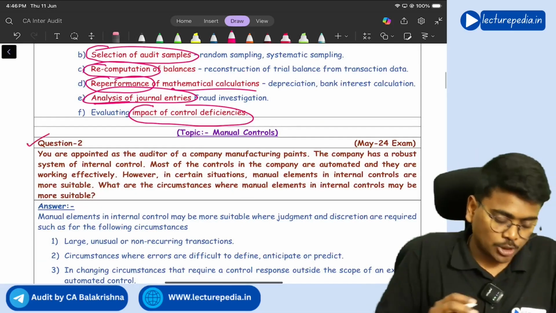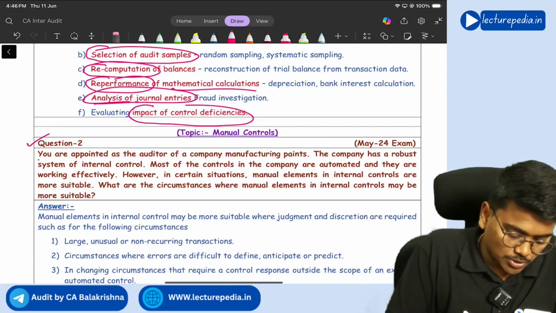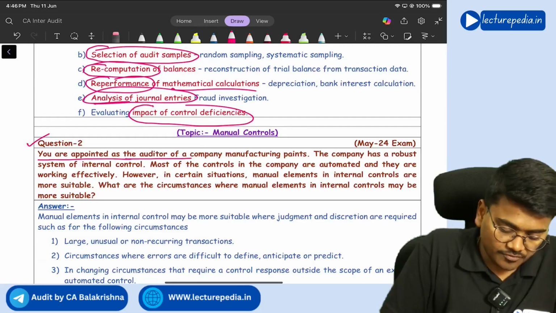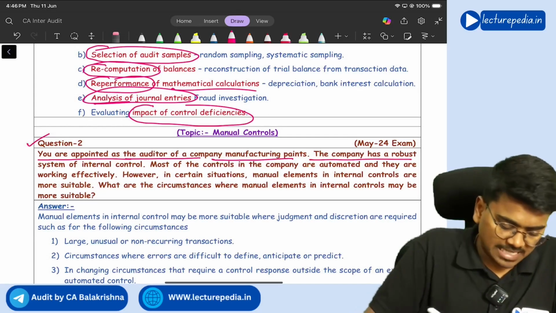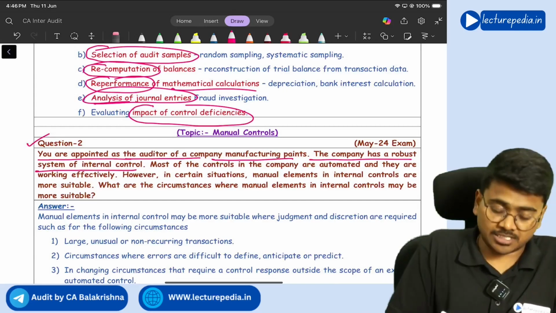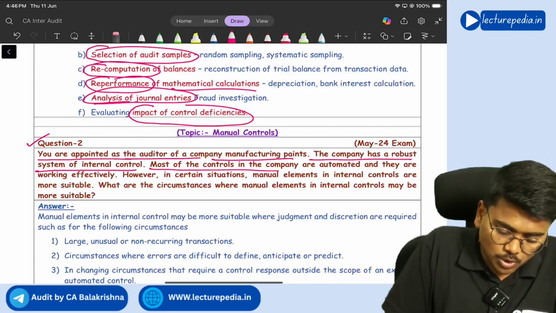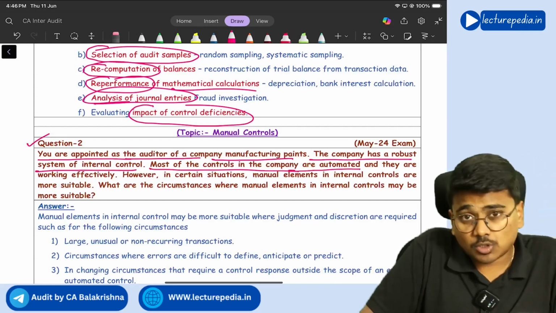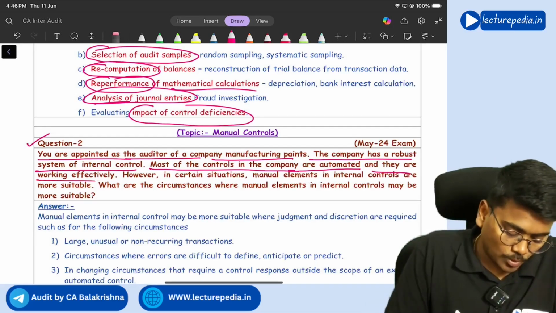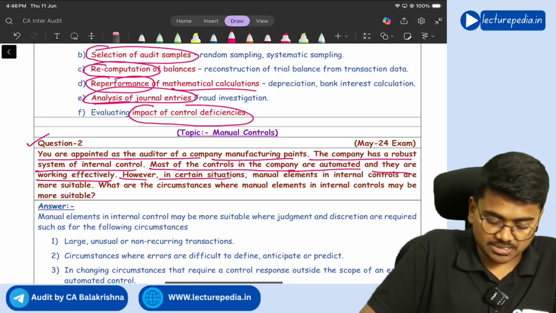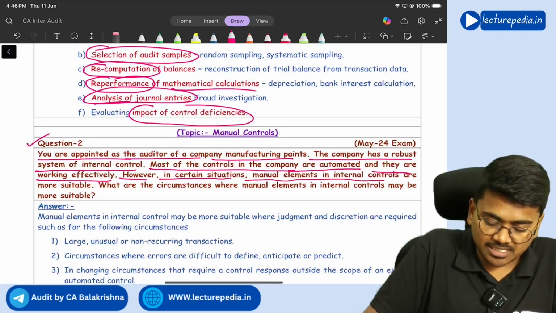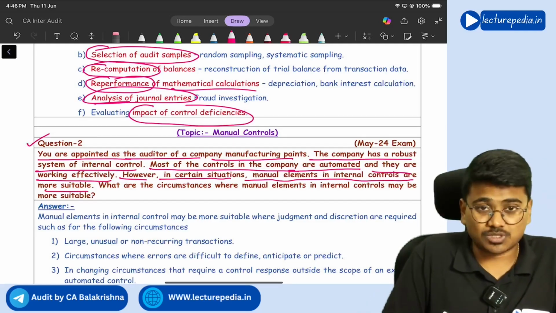Next, question number 2. You are appointed as auditor of a company manufacturing paints. The company has a robust system of internal control. Most of the controls in the company are automated and they are working effectively. However, in certain situations, manual elements in internal controls are more suitable.